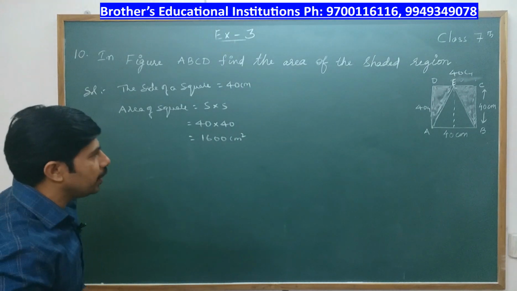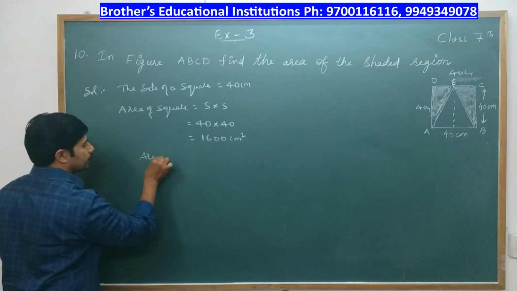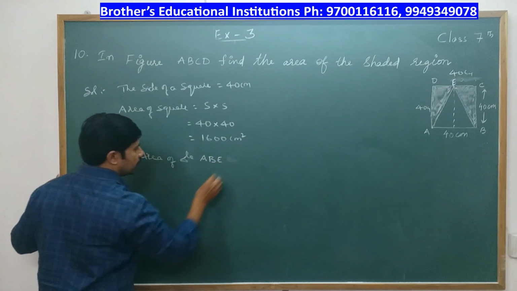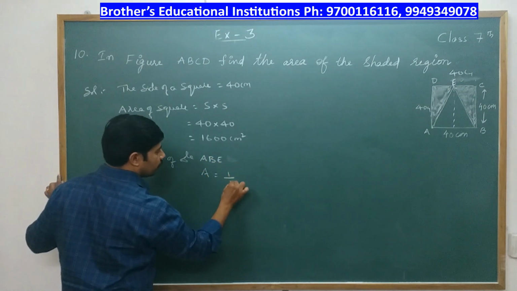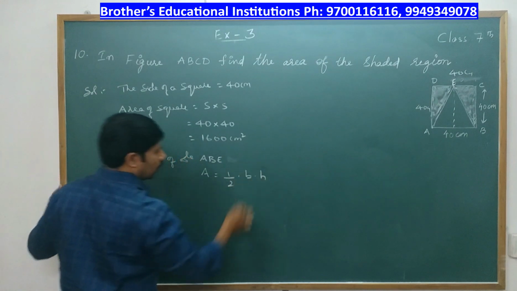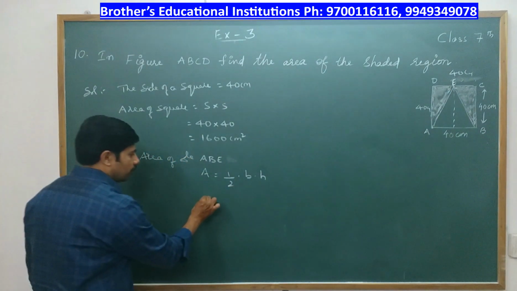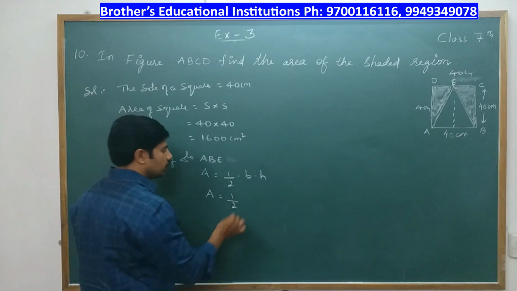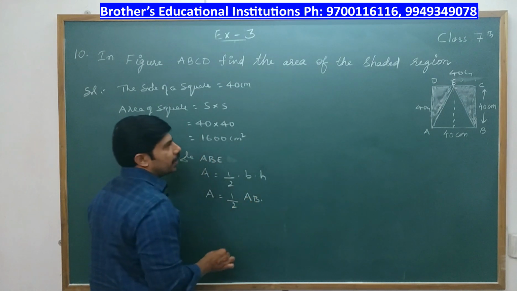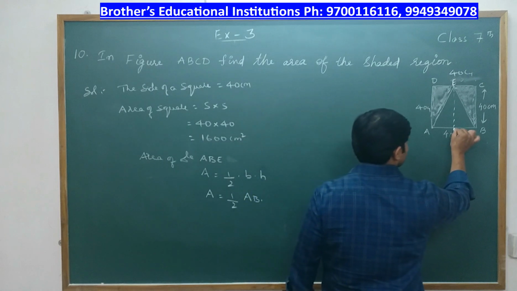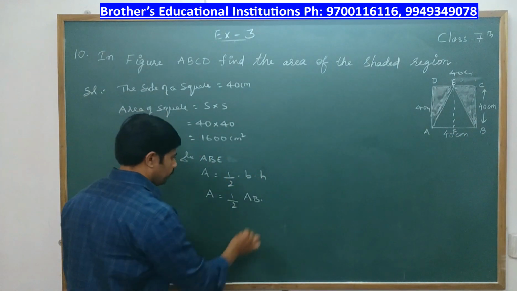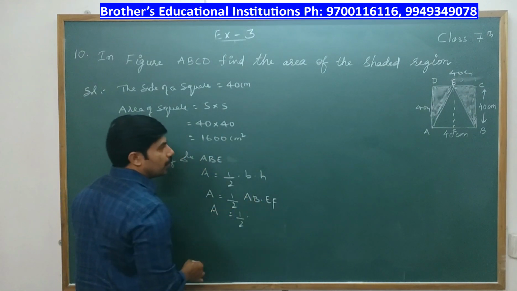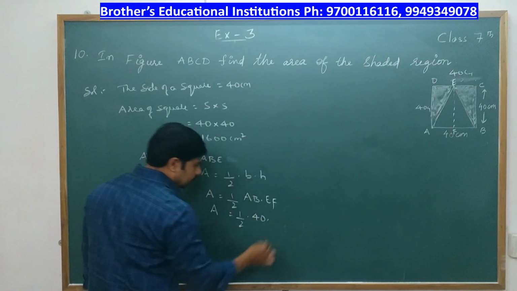After that, we will find out area of triangle ABE. So that is A is equal to half into base into height. The base of triangle is AB, and the height of the triangle you can represent as EF. So we'll substitute. A is equal to half into AB is 40 and the length of EF.